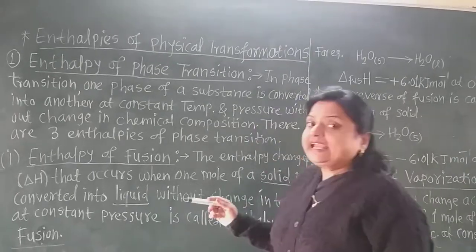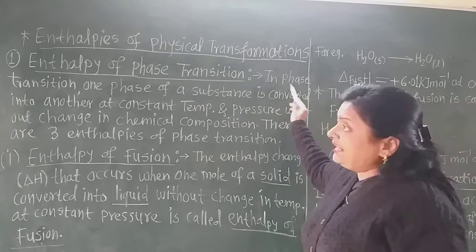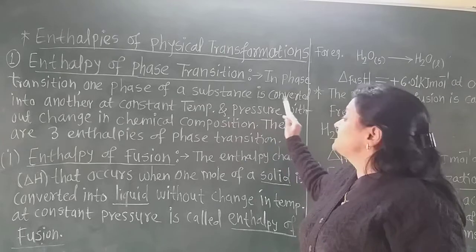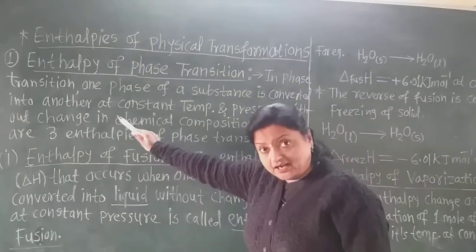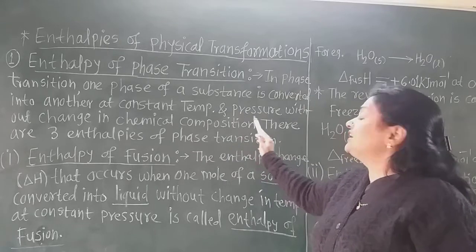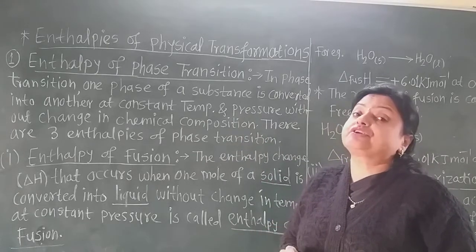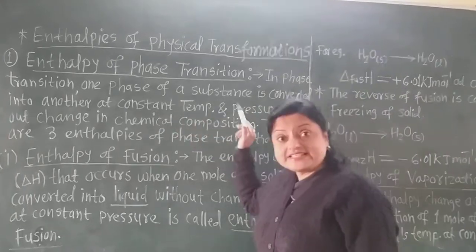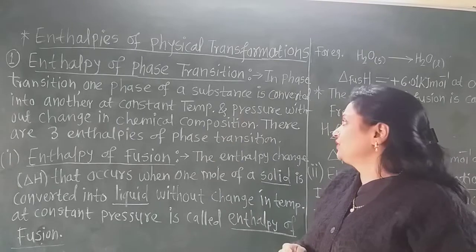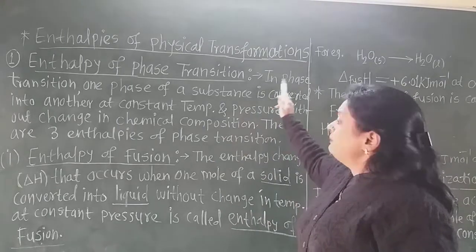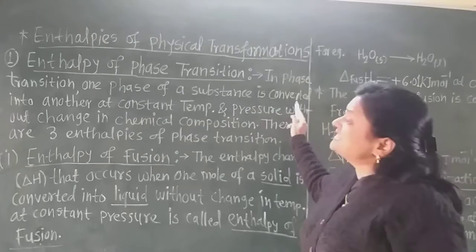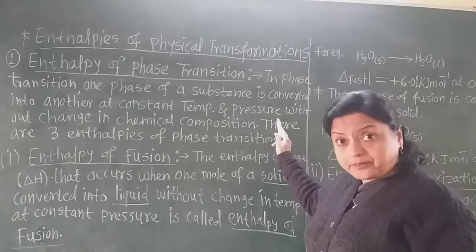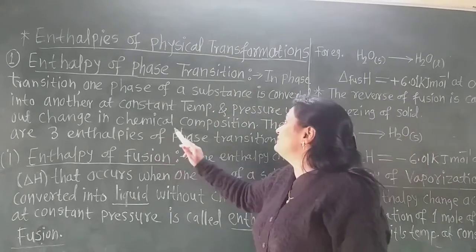Now what is given in the enthalpy of phase transition? In phase transition, one phase of a substance is converted into another at constant temperature and pressure, but without change in chemical composition.